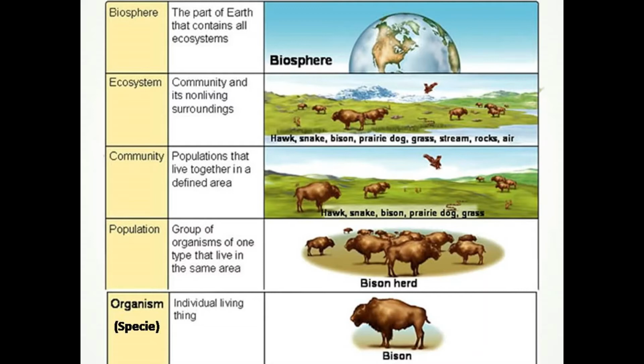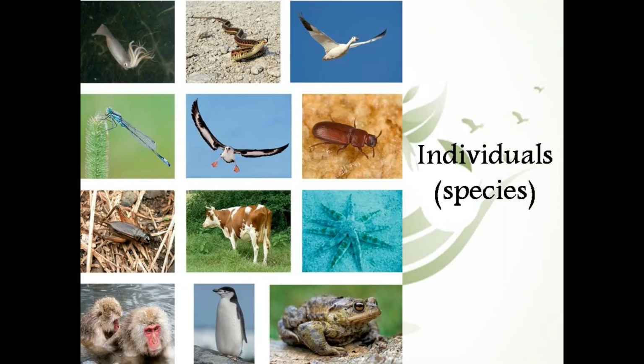Then we have the ecosystem, where the living components as well as the non-living components are combined together. You can see over here the names of living components are written, and then grass, a stream, rock, air, the non-living components are also written over here. That makes up an ecosystem. Then comes the biome, which is not present over here, but it is there in between the biosphere and ecosystem. And then comes the biosphere, which is the living part of the earth.